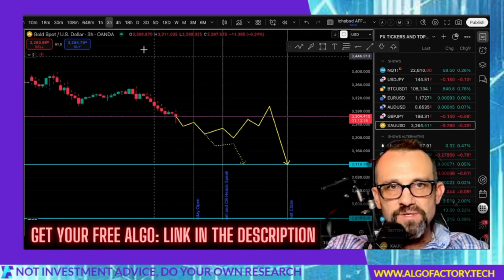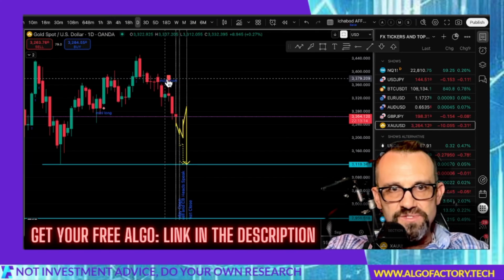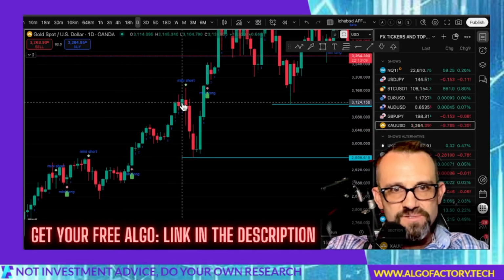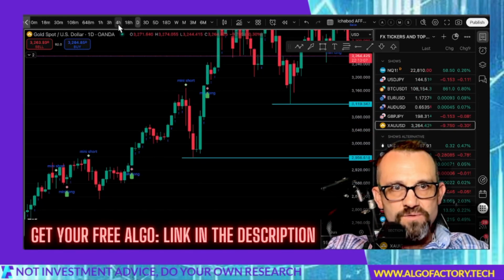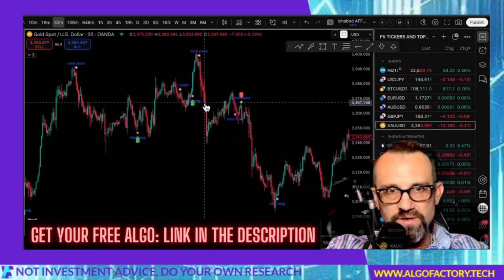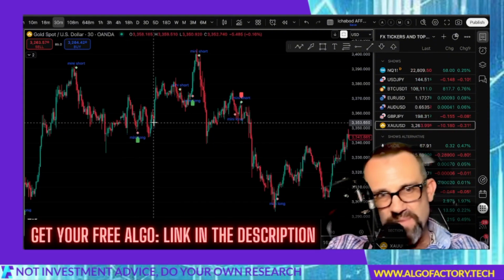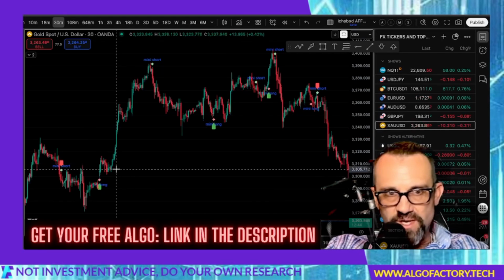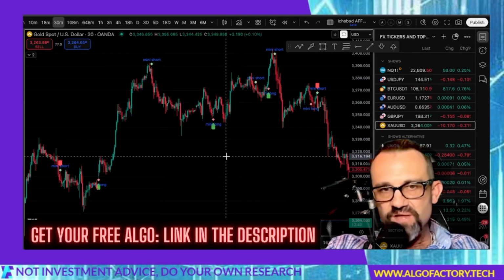Now, if you take a look at, say, the daily chart, you see that tab right there. That's one of the algos I built. This green tab here, you can see they're pretty darn accurate. Or if I were to head down to the 30-minute chart, you can see all these tabs right here. That's a win, that's a win, that might be a loss, but that's a nice big win. So the algo that I've created is pretty darn accurate, and it's not even my best algo.